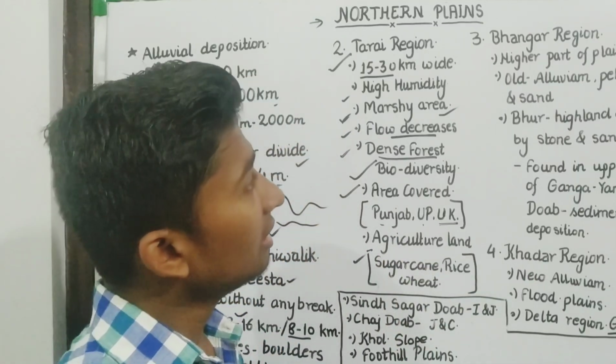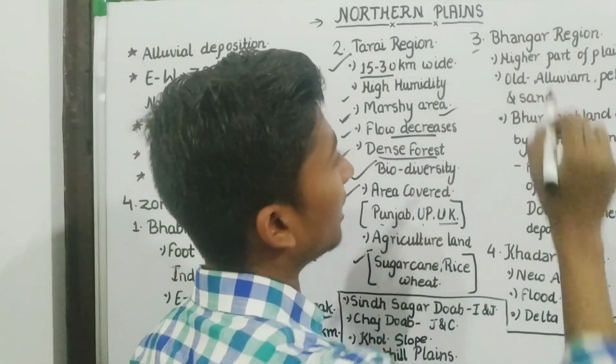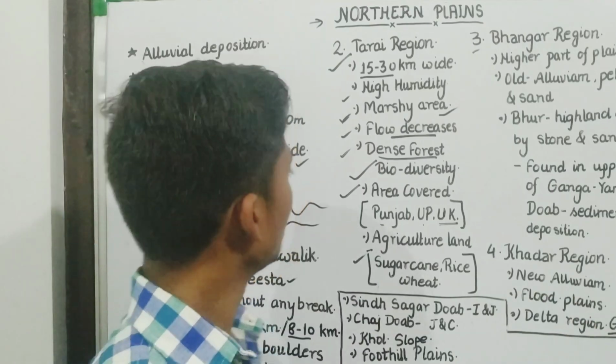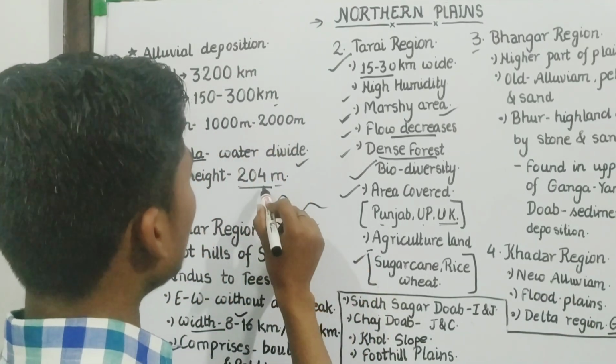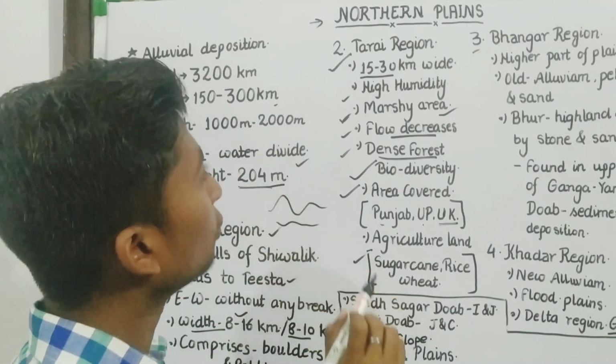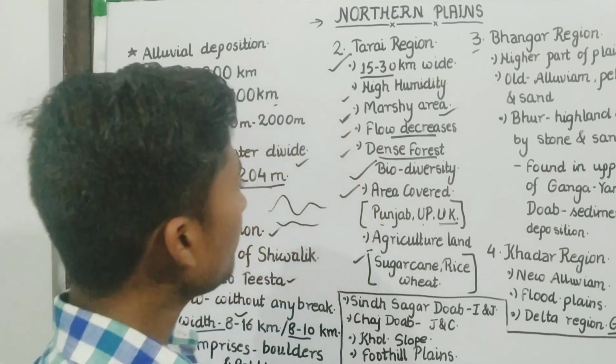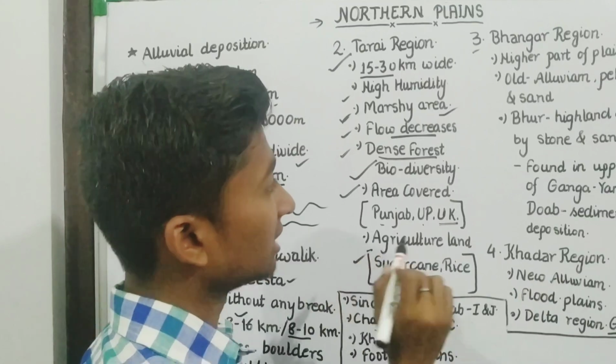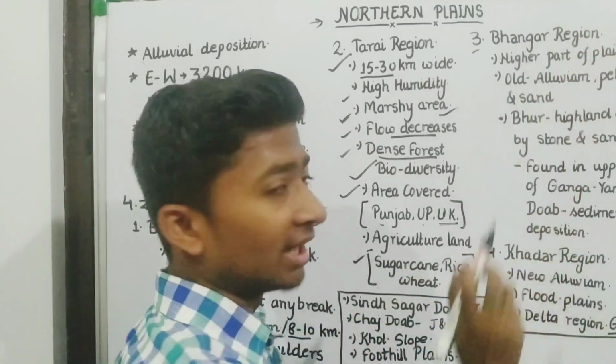Okay, let us discuss our third part, that is the Bhangar region. Bhangar region means the higher part of the plains. As we discussed, the maximum height is 204 meters in the northern plains. If there is a lot of height but not more than 204 meters, that will be the Bhangar region.